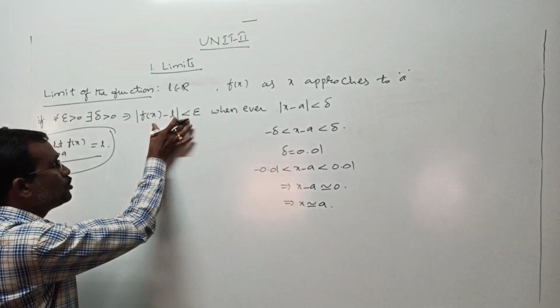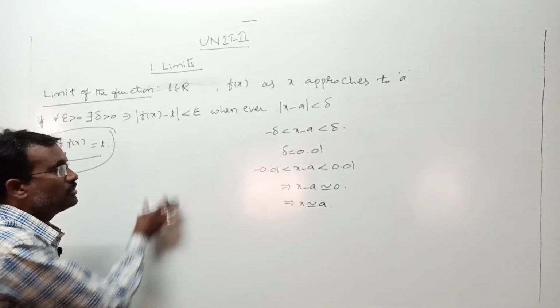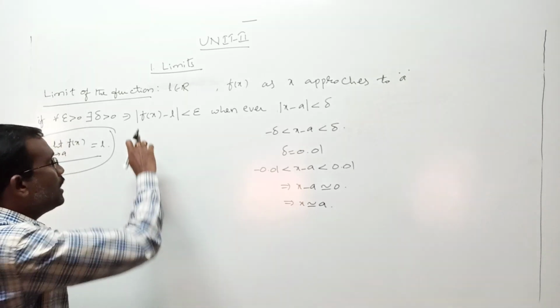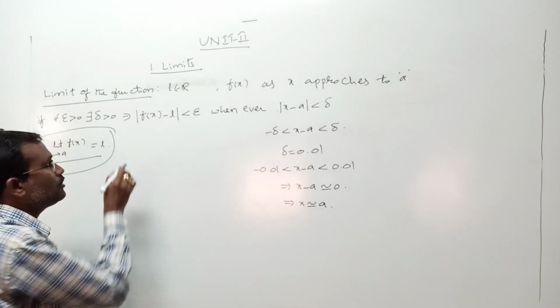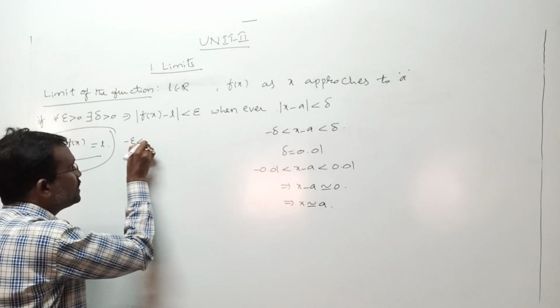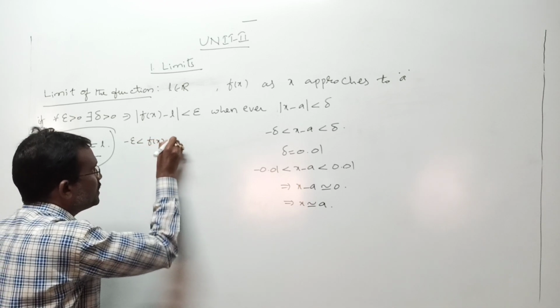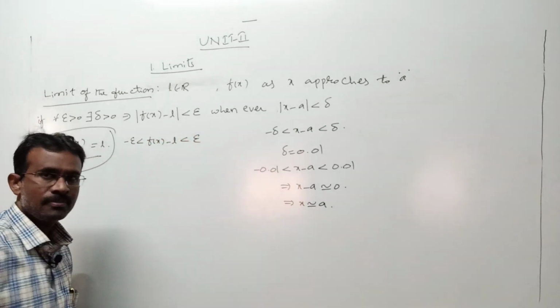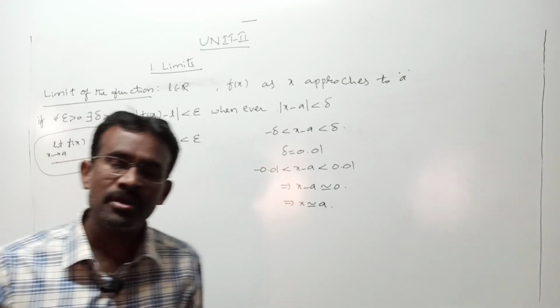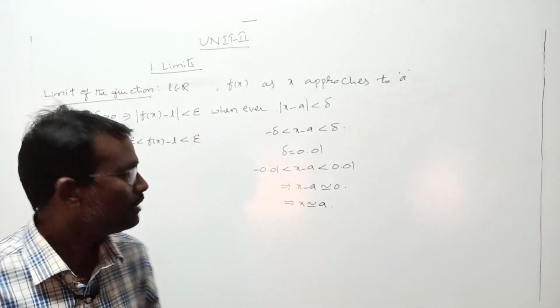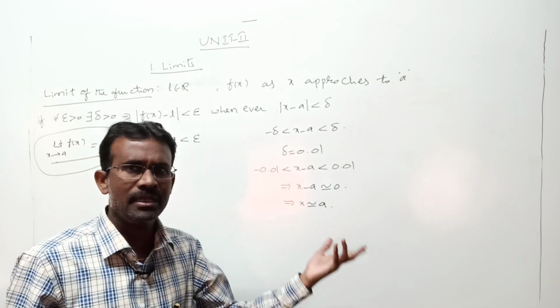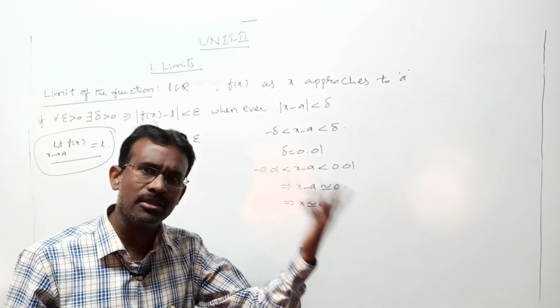Now let us go through the expansion of this part. Again remove the modulus here. What we get: minus epsilon is less than f of x minus L is less than plus epsilon. Again here epsilon is a least positive real number, like delta. You can take the same value or any other minimum value.